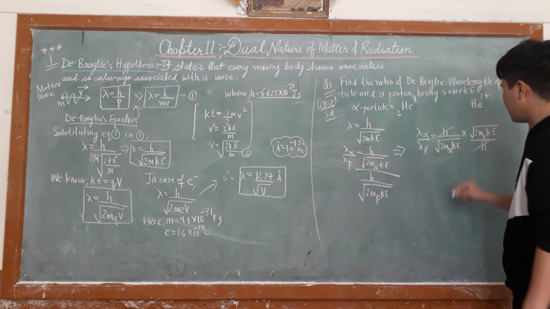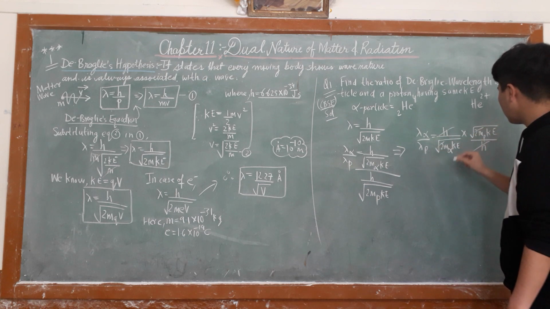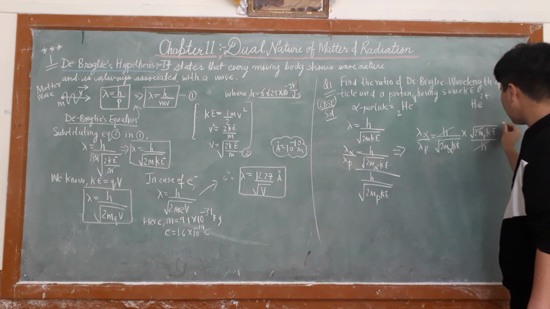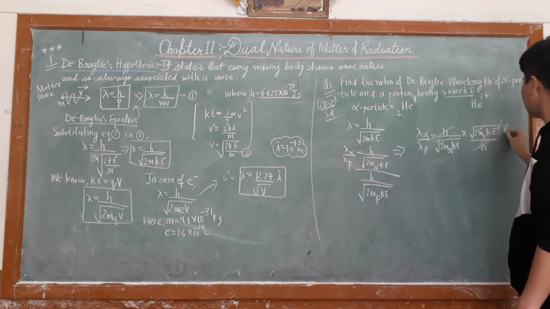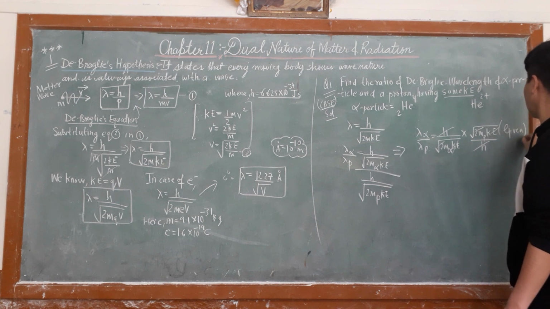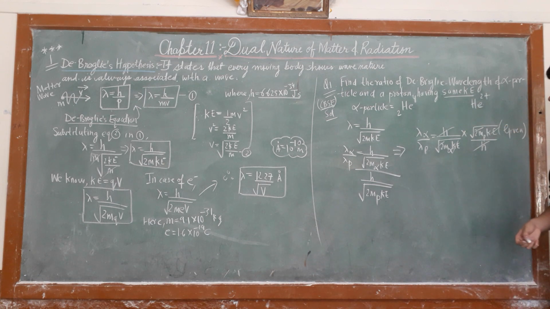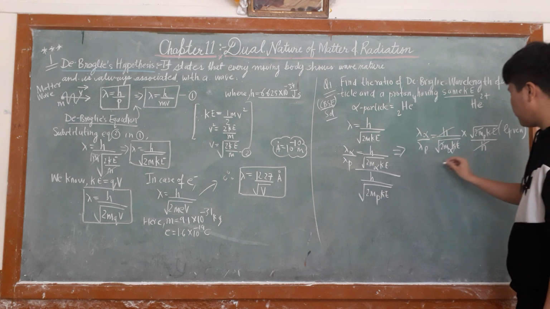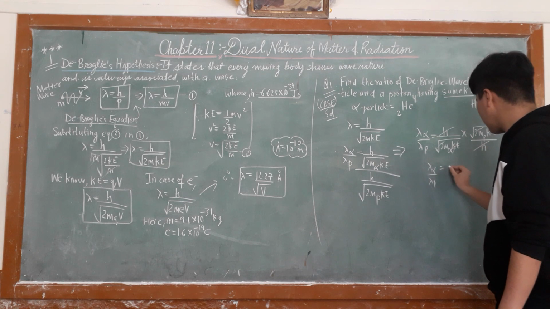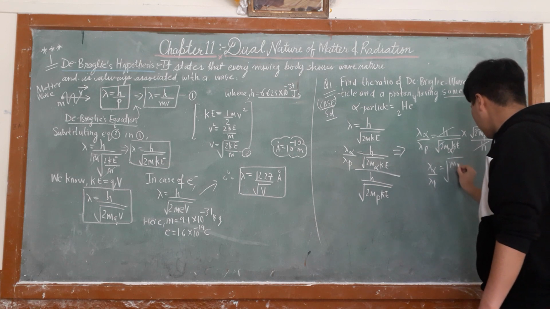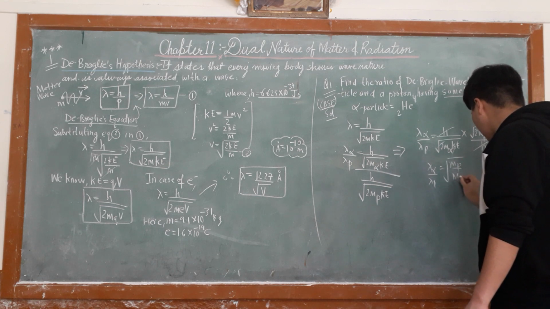The h gets cancelled, the 2 cancels, and the kinetic energy cancels because the same kinetic energy is given. So lambda alpha upon lambda of proton is equal to under root mass of proton upon mass of alpha particle.